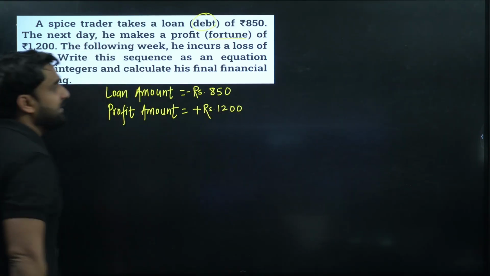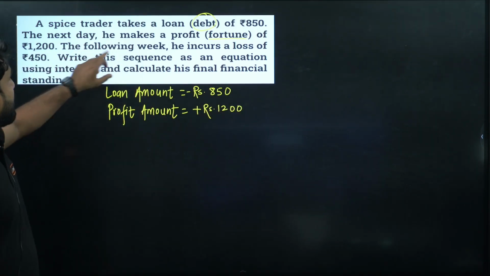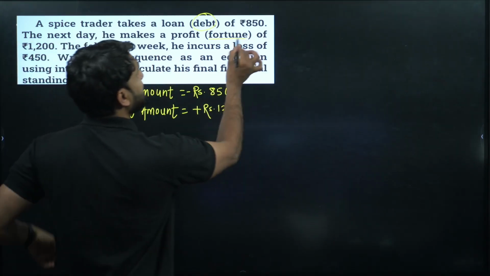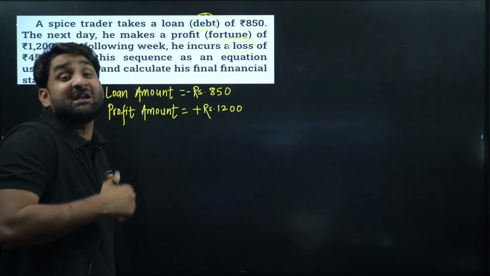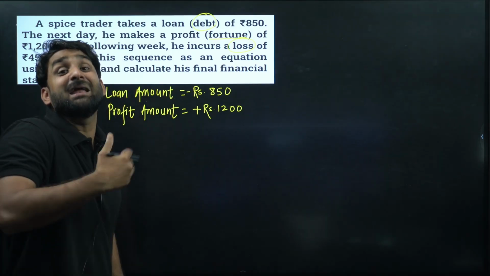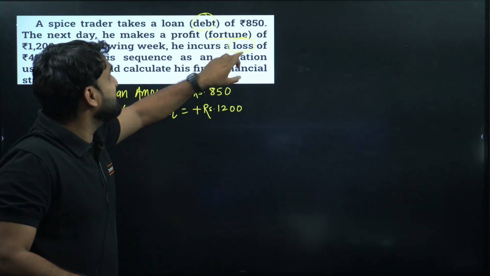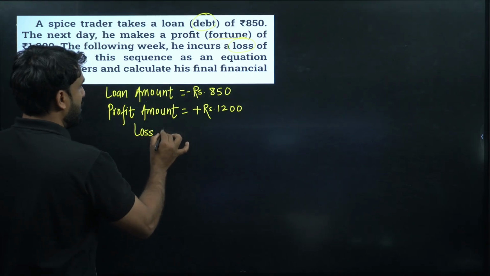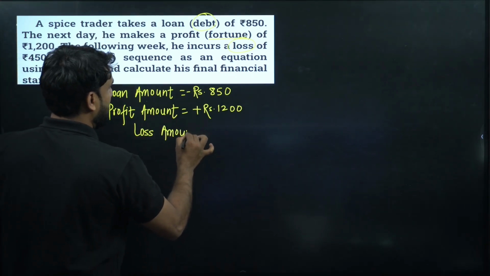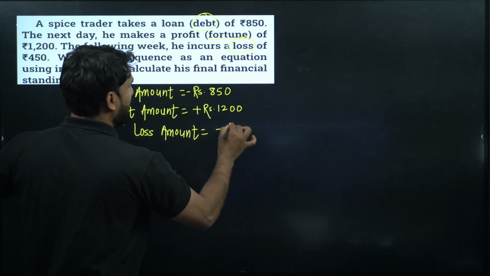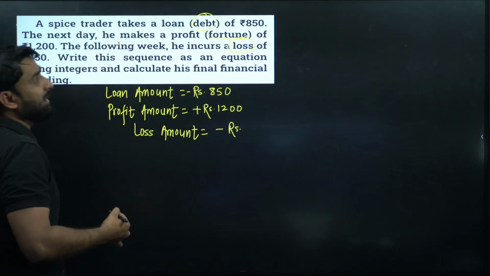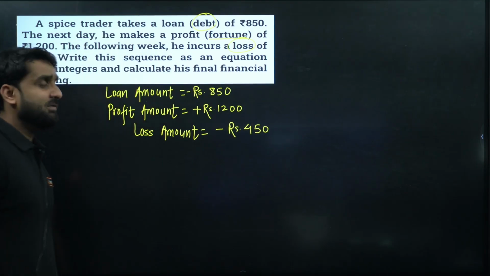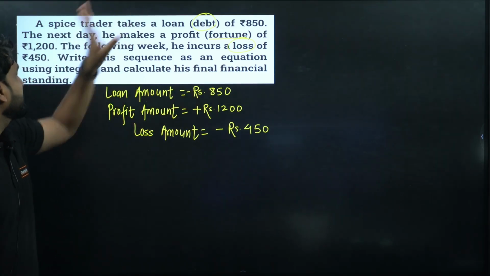So this is 1200. Now, in the following week, he incurs a loss. Loss means something is decreasing, so again it is negative. He incurs a loss of rupees 50. My dear champion, the loss amount will also be written in negative form, because we are losing the amount. So this will go in negative. This is the condition of that spice trader.